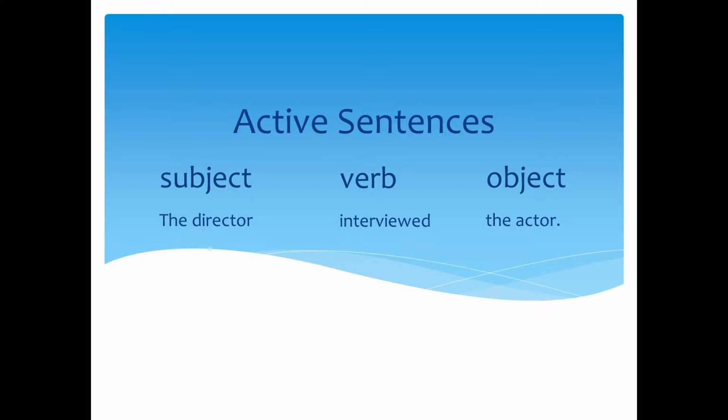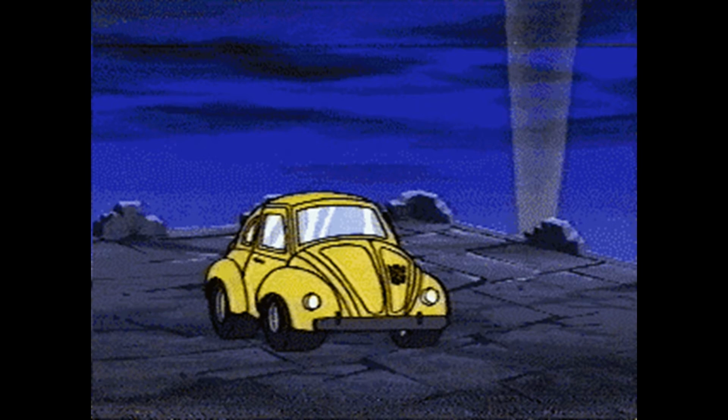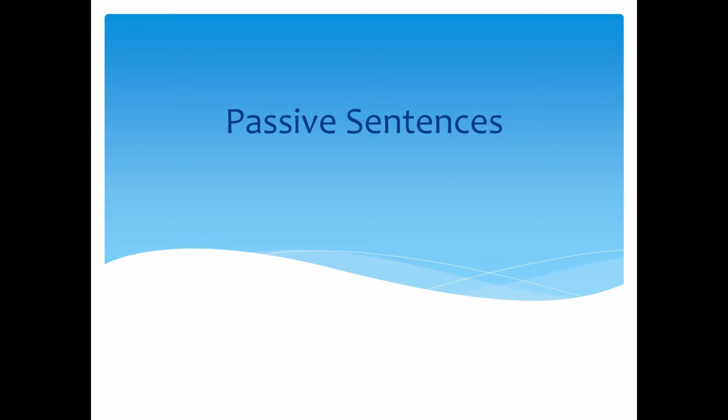Active sentences might be the most commonly used ones, but we don't always need to compose a sentence this way. There are several reasons, which we will come back to later in this video, for changing up a sentence structure and building a passive sentence. For example, "The actor was interviewed by the director." This is the same sentence that we just discussed as an active sentence, transformed into a passive one.